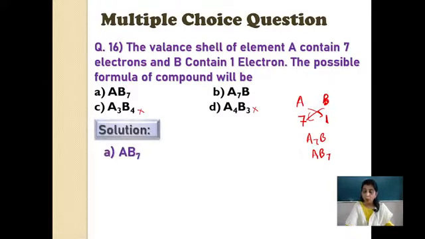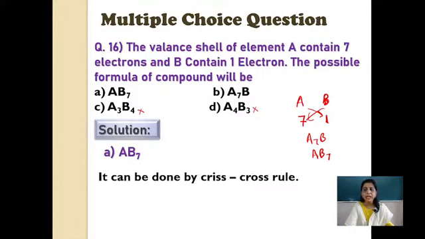AB7. Why? Explanation. It can be done by criss-cross rule. Valencies are crossed with each other. In 8th standard also in the formation of compound you have studied this. When compound is formed, the valencies got exchanged. So it is AB7 as the correct answer.